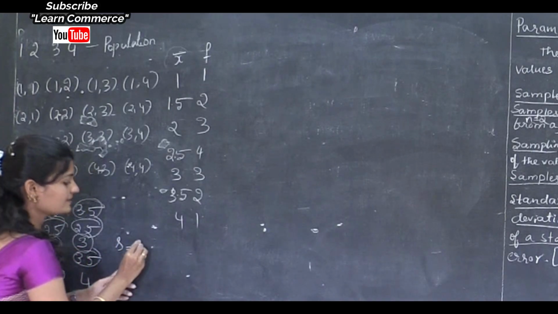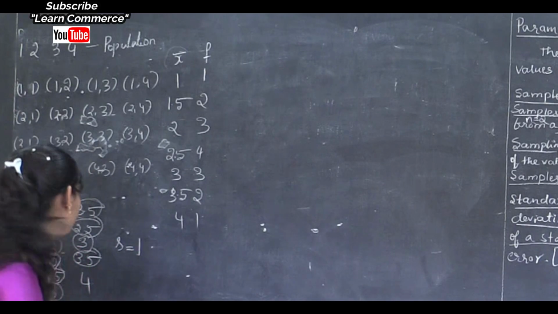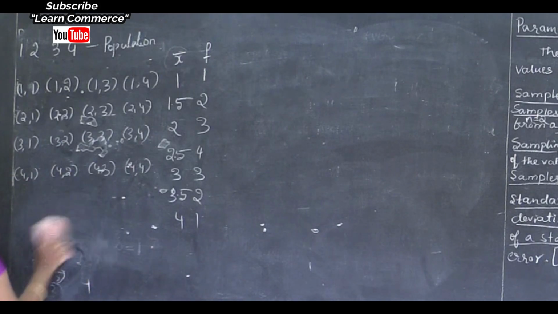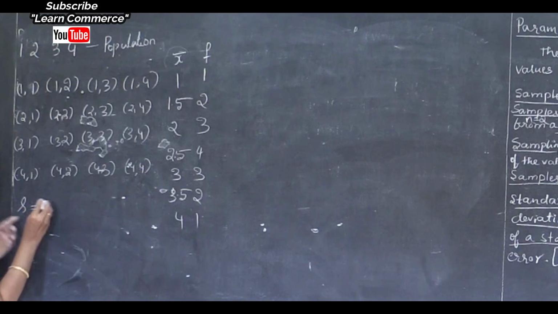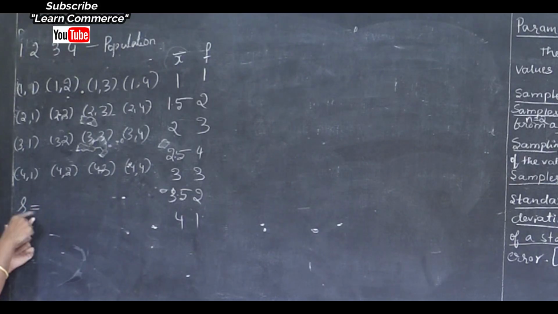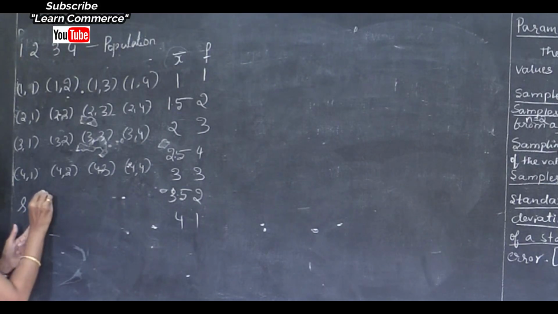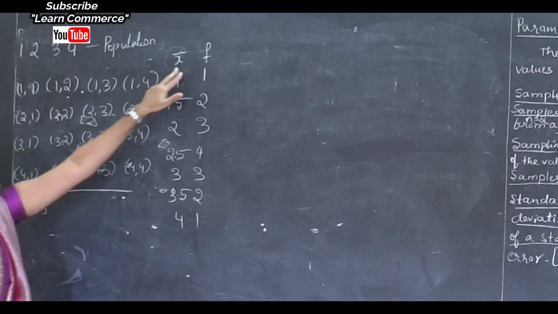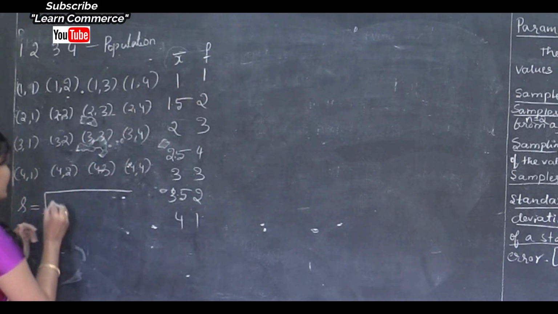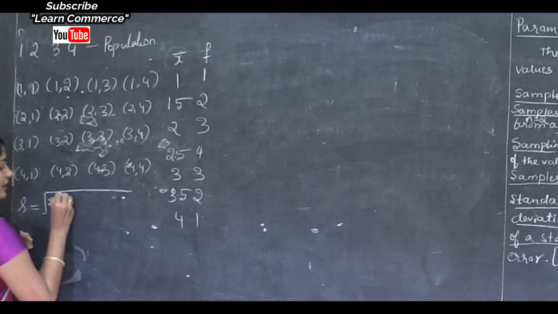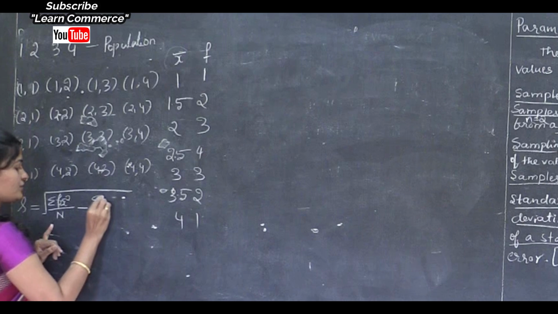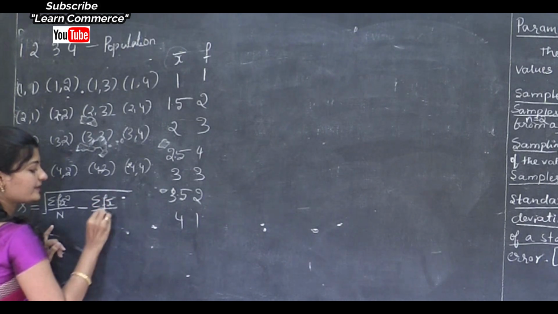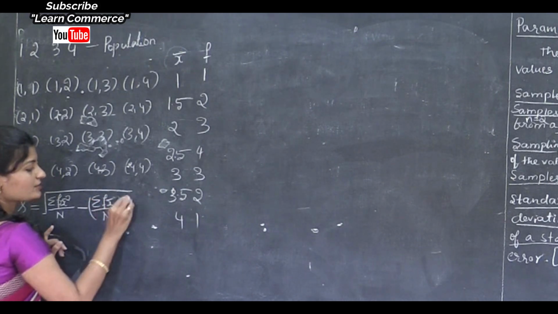So the formula is: s is equal to the square root of summation f into x bar square divided by capital letter N minus summation f into x bar divided by capital letter N, whole square.